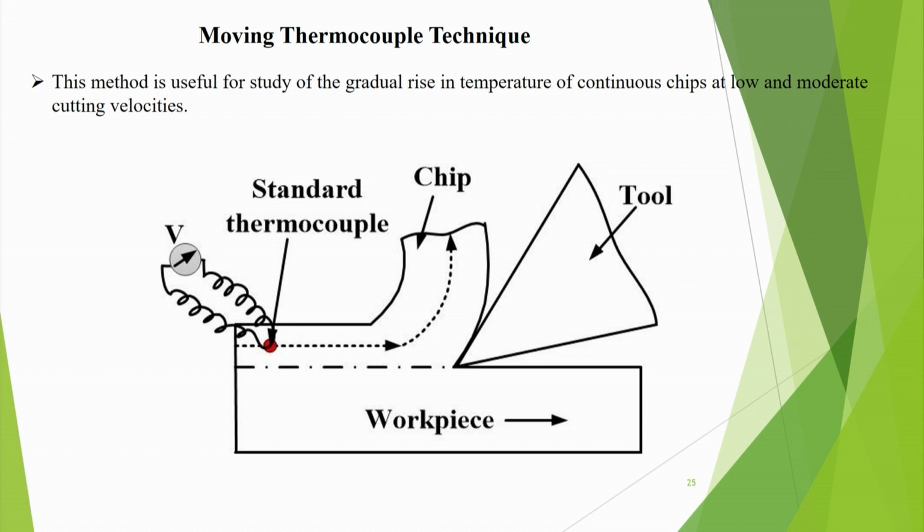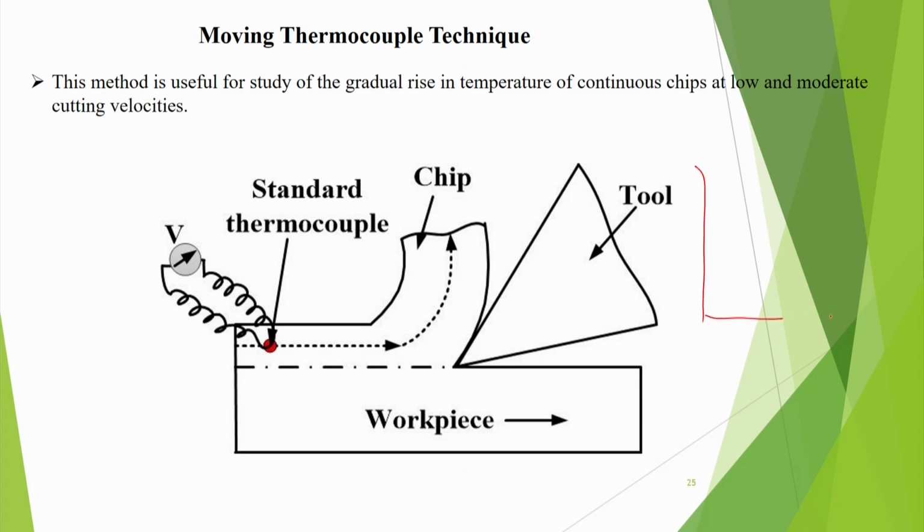Here, if I put a chip, and it is this one, it is useful for the study of gradual rise in temperature of continuous chips at low and moderate cutting velocity. Here the workpiece is moving and it is going near the tool. Suppose I have put a standard thermocouple, I am measuring the temperature here by that thermocouple, but my whole thing is moving also, the workpiece is moving. So that means my contact point is reaching near to the tool, and when it is reaching near the tool, then maybe we can see the continuous temperature rise.